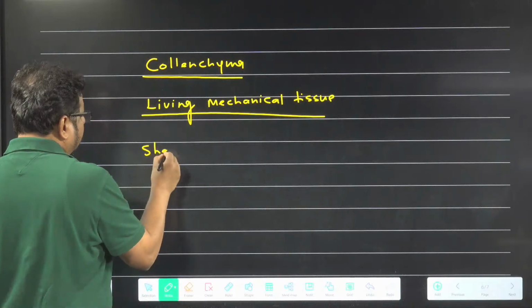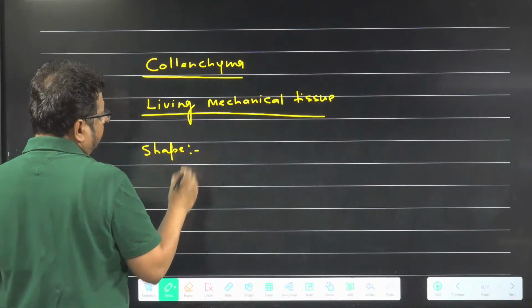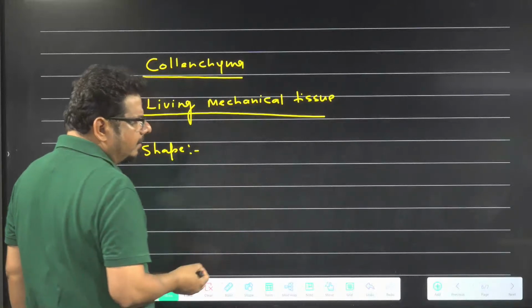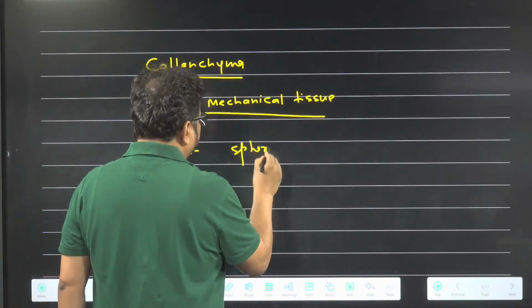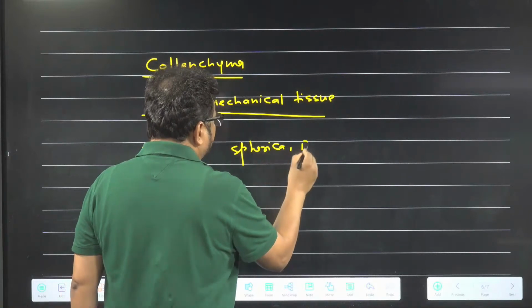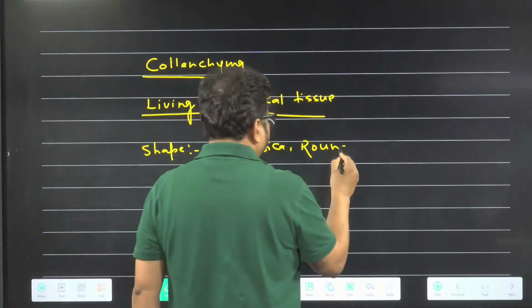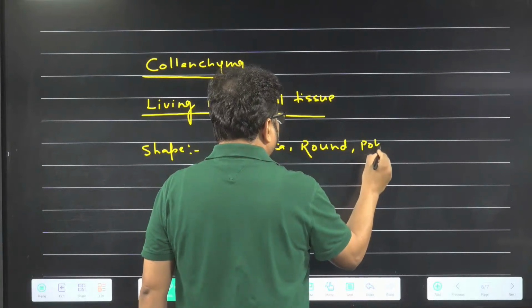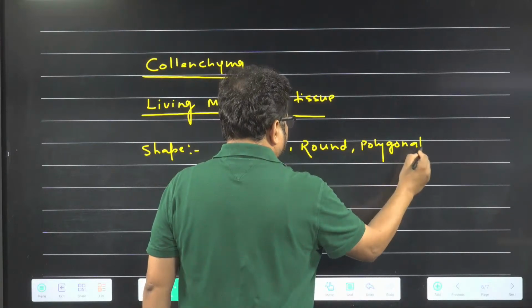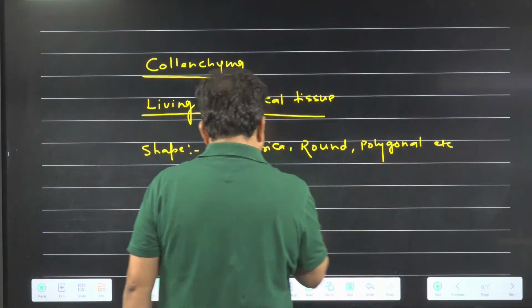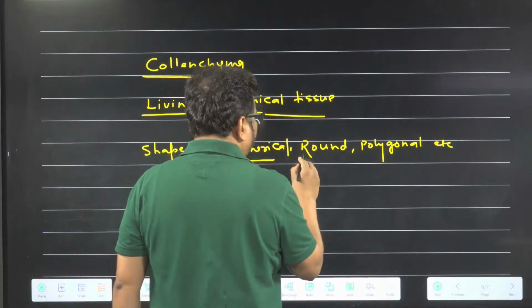Shape: it may be which one? Spherical, round, or polygonal, etc. So these are the shapes of the which one? Collenchyma.